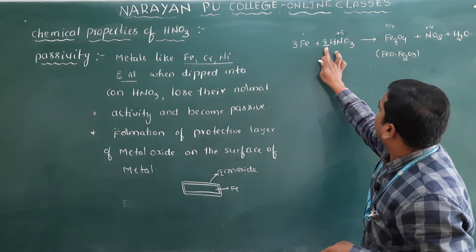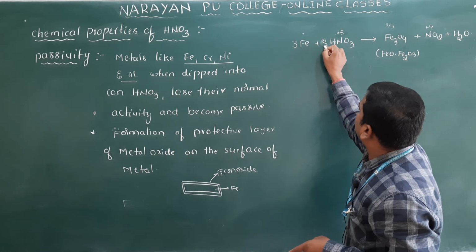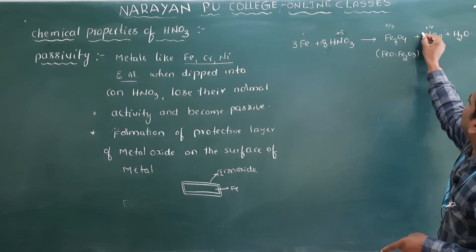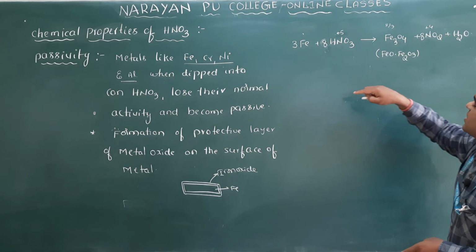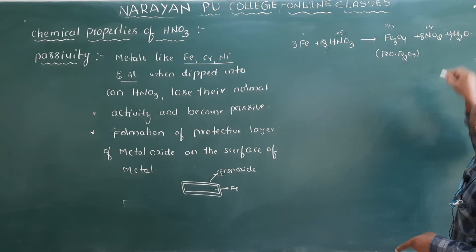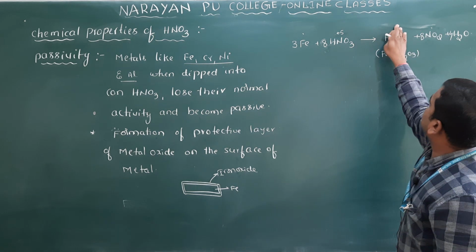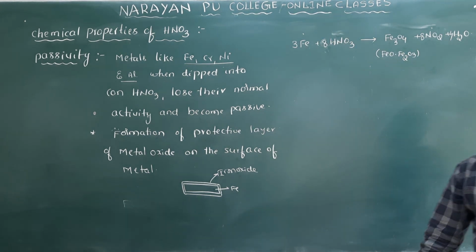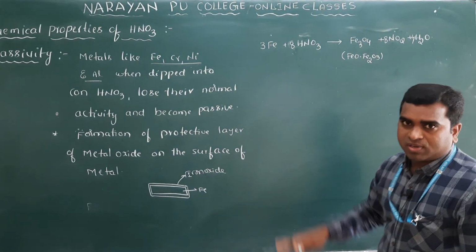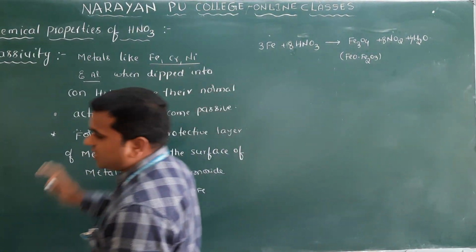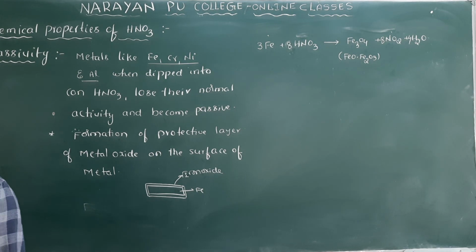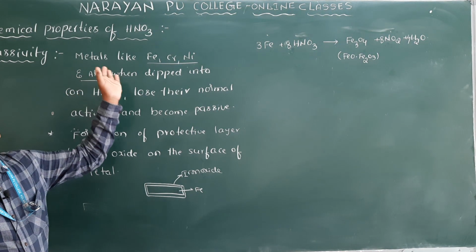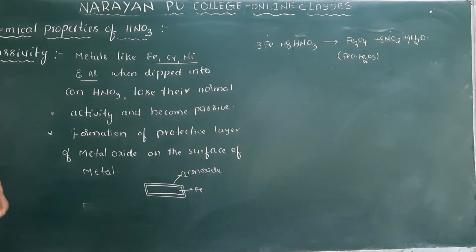Then what will I get here? 3 moles of iron, and into 3 you get 8, so 8 NO2. Hydrogens are how many? 8. So I have to take this as 4. So this is my balanced reaction. Instead of getting iron nitrate, you are getting iron oxide. So this is about the passivity of metals which are more reactive, more electropositive than hydrogen.